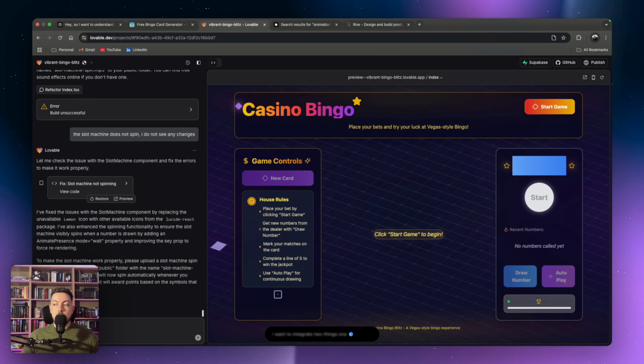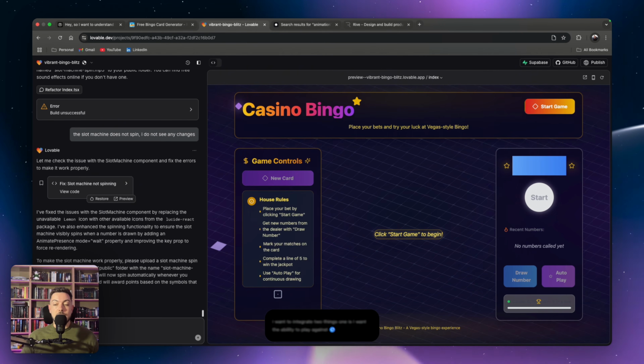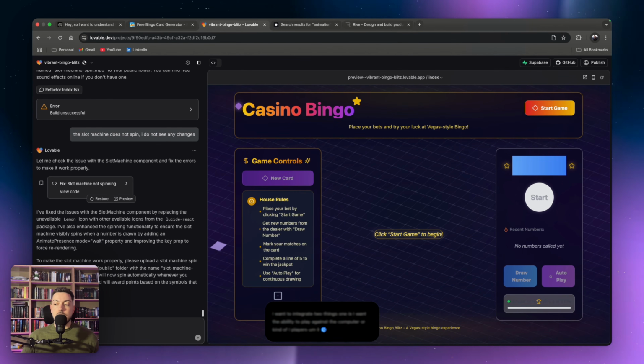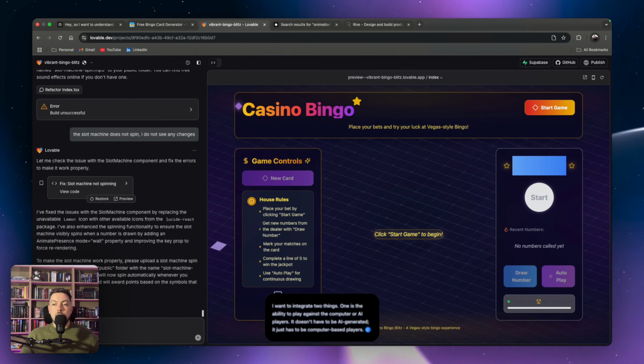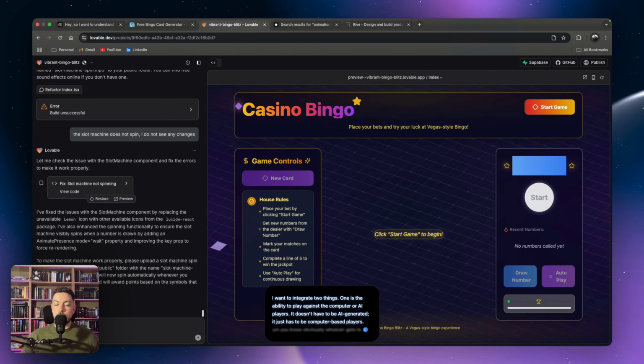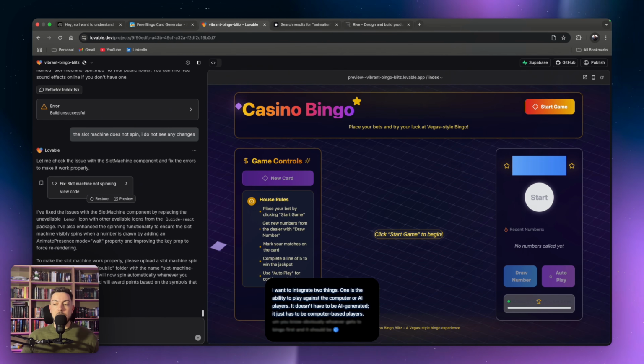One is I want the ability to play against the computer or kind of AI players. It doesn't have to be AI generated, it just has to be computer-based players. And obviously whoever gets to bingo first. And it should be at an easy to medium level. I shouldn't win all the time, but I shouldn't lose all the time either.